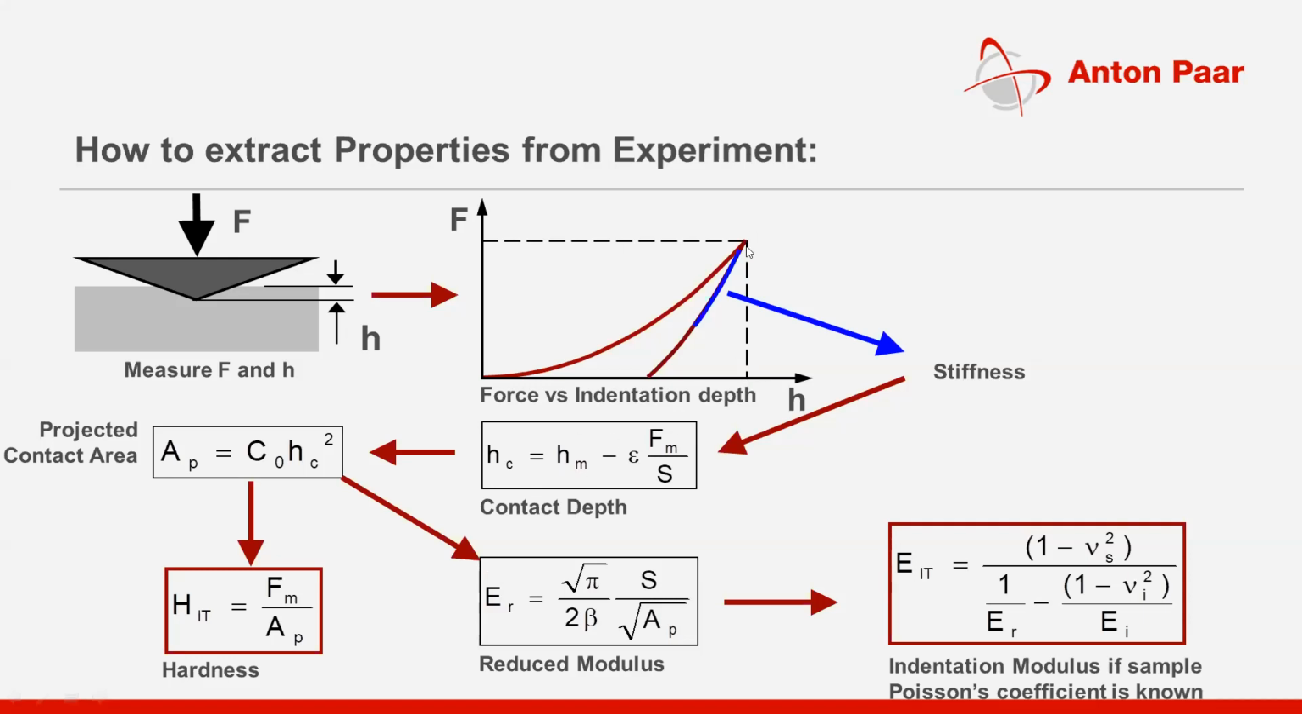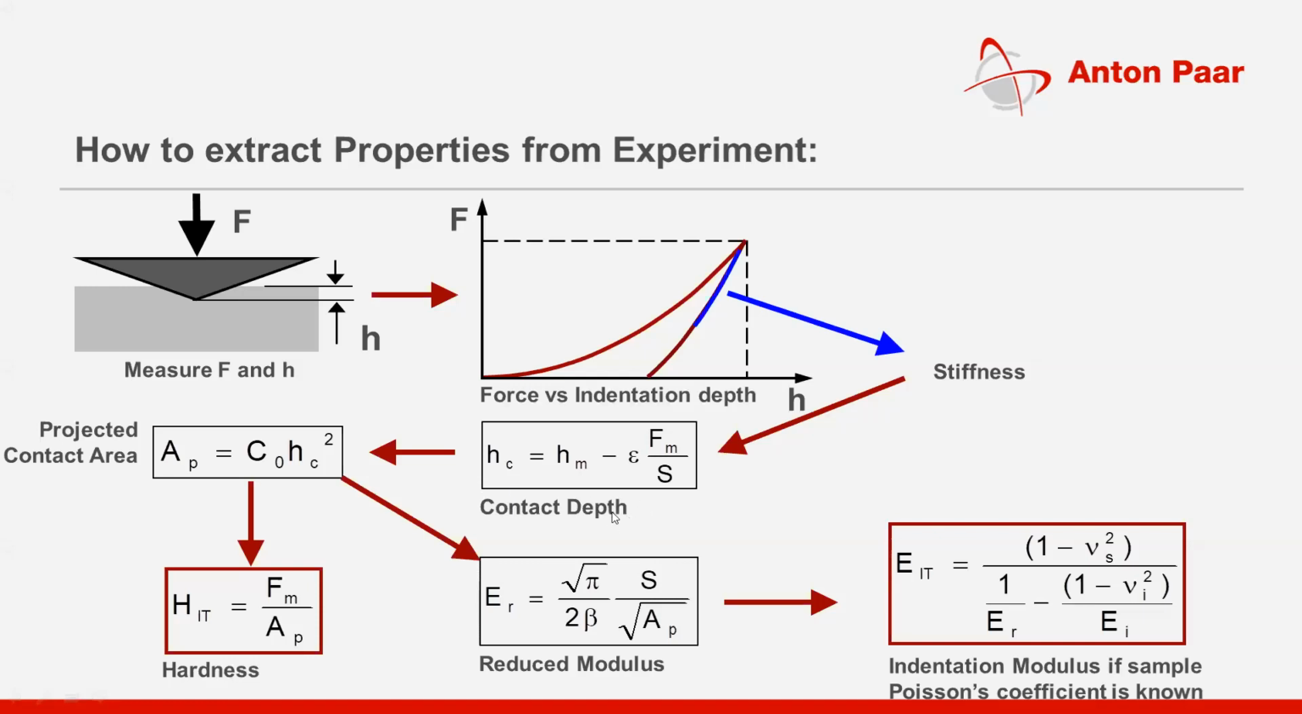Hm is the maximum depth that you get from the load displacement data. Fm is the maximum force that you get from the indentation data. Stiffness you get from the linear fitting of the unloading curve. Epsilon is a constant value, which is nothing but 0.75. Once you have all these four values, you put them into this equation and you will get Hc. Hc is nothing but the contact depth.